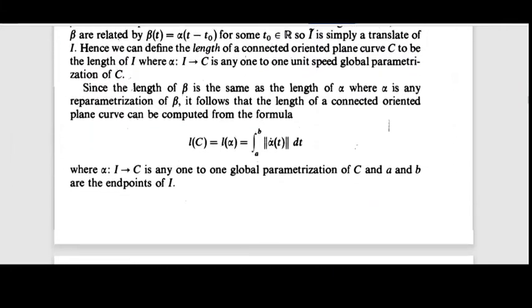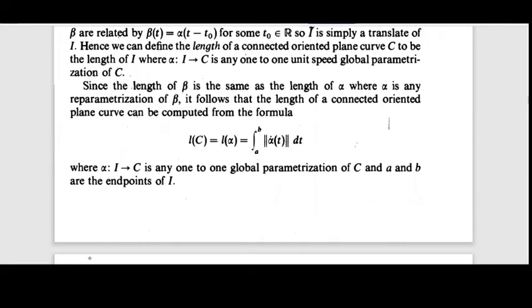Now since the length of beta is the same as the length of alpha, we have already seen this earlier, where alpha is any reparameterization of beta. So let C be a connected oriented plane curve, then the length of C is defined by L of C, which is equal to L of alpha, which is equal to the integral from A to B of the norm of alpha dot of t dt, where alpha from I to C is any one-to-one global parameterization of C, and A and B are the endpoints of I.